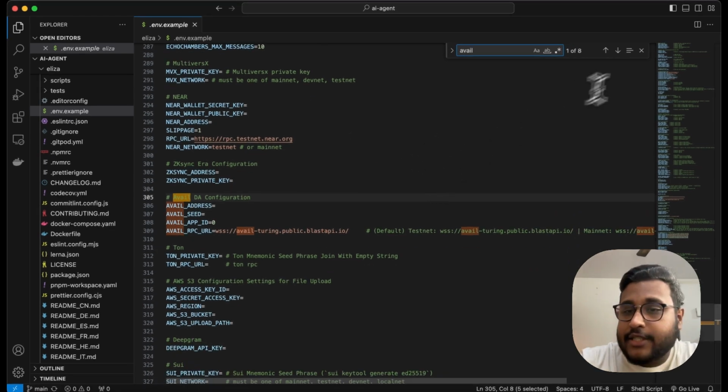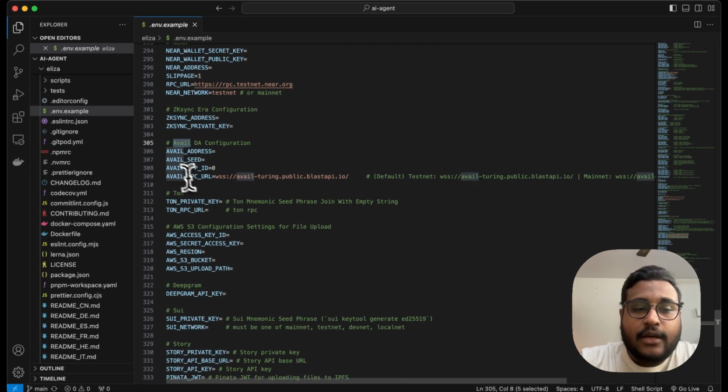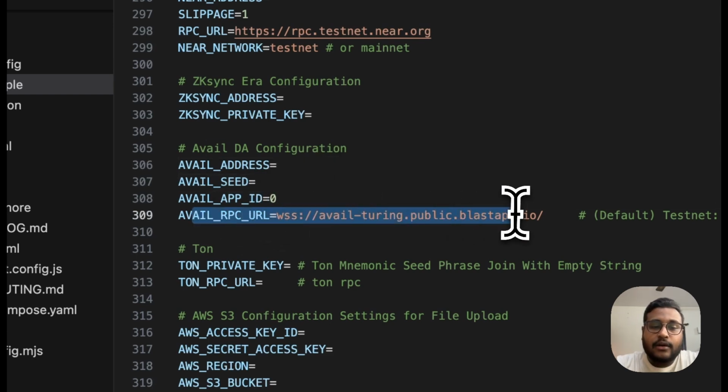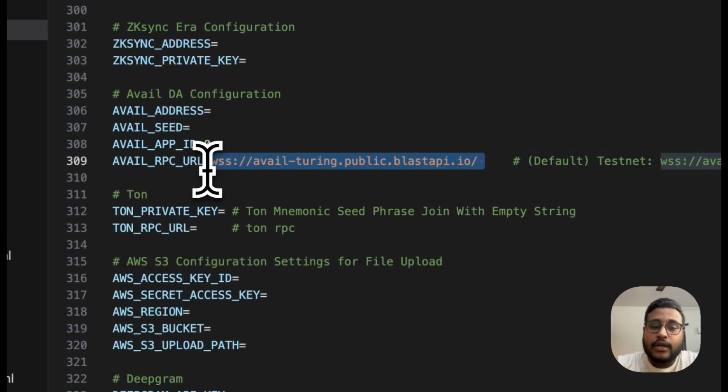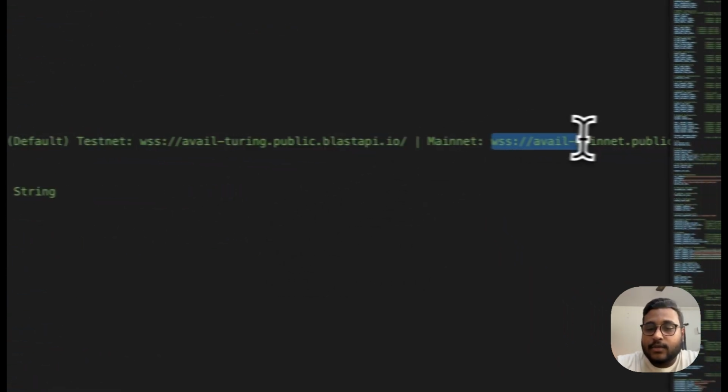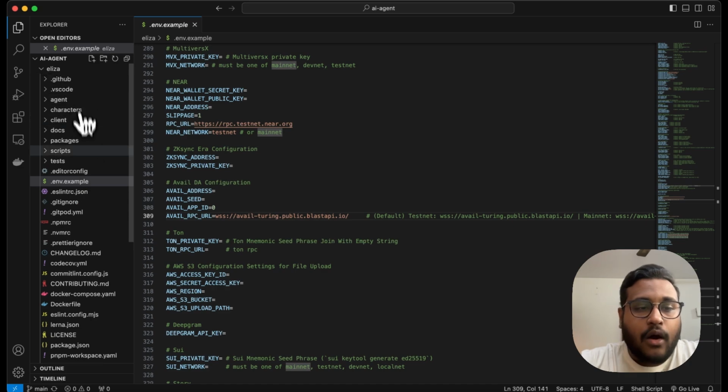We have a bunch of configurations here as well, which I've added to the env. Basically, you can give an AVAIL address, AVAIL seed phrase, the app ID, and we've got an RPC URL which by default is pointed to Turing, the testnet, but you can add the mainnet as well. So first, let's go through how our packages look.